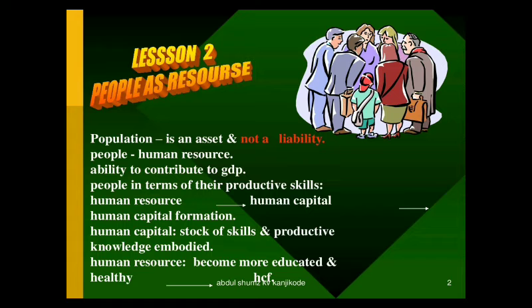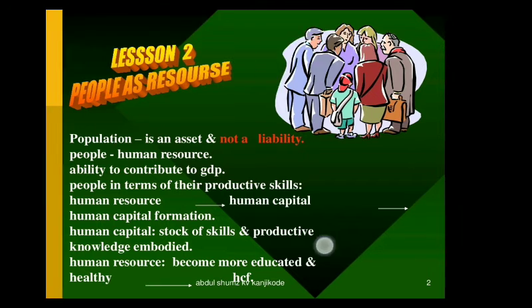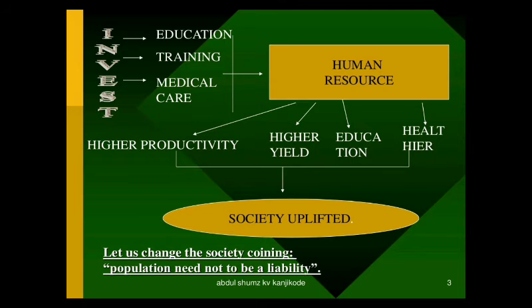The stock of skills and productive knowledge embodied in us is called human capital. We normally have education, higher degrees, and a healthy body, so we become more educated and healthy. That is human capital formation, or HCF.